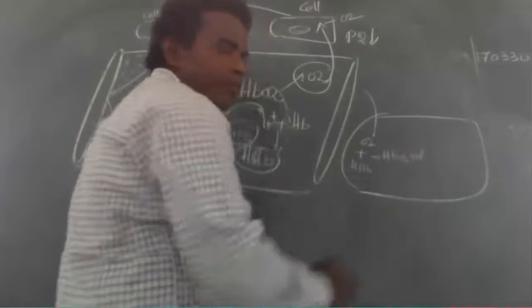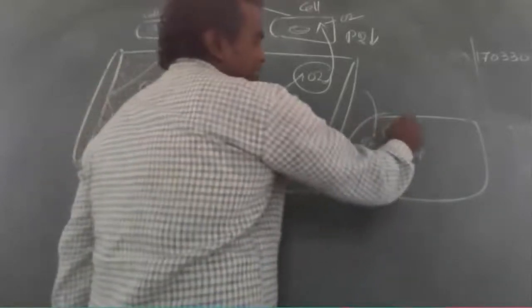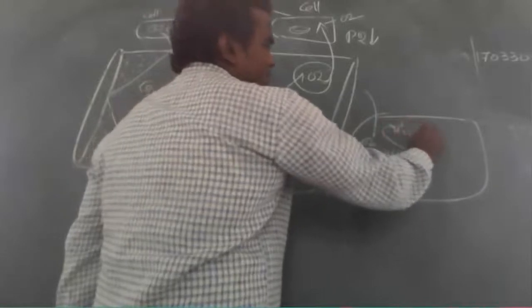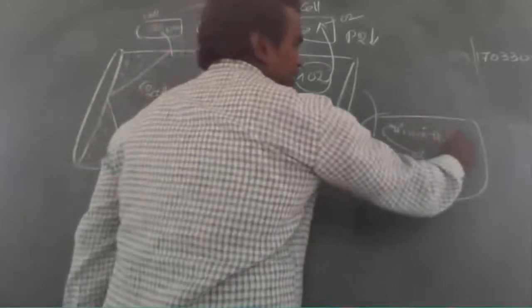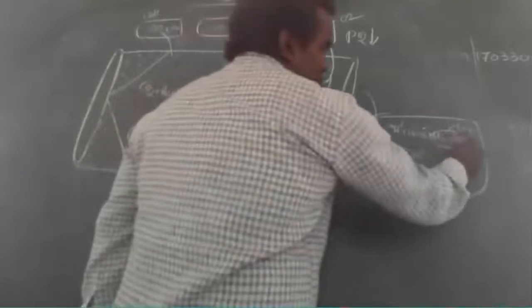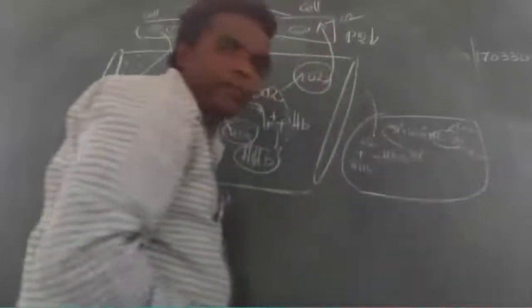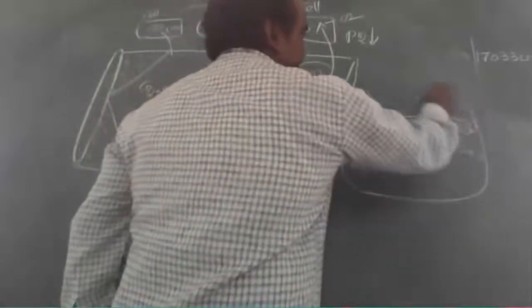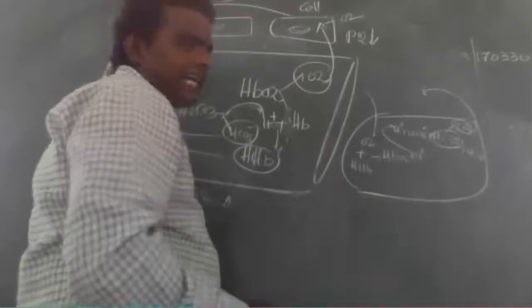This hydrogen binds with the HCO3 minus to form H2CO3. This H2CO3 immediately dissociates into CO2 and H2O. This carbon dioxide enters into the lungs.